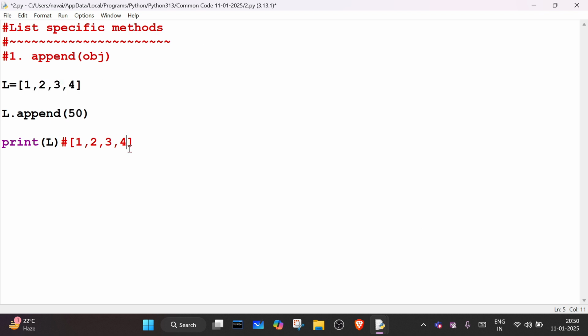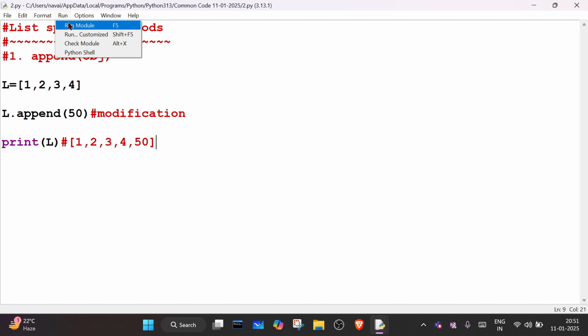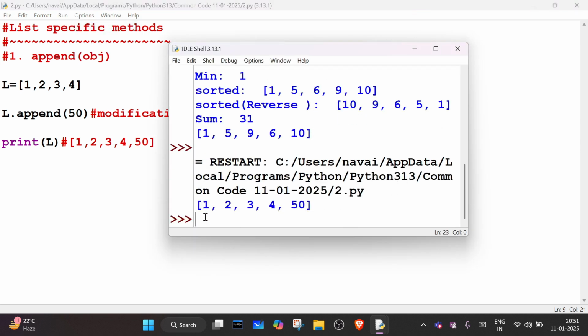So can we say list is immutable? I mean list is mutable. Mutable means modification is allowed. What we are doing is modification, and modification allowed means mutable. So what will be the result? 1, 2, 3, 4, and 50. If I run this, it will print 1, 2, 3, 4, and 50. Right?